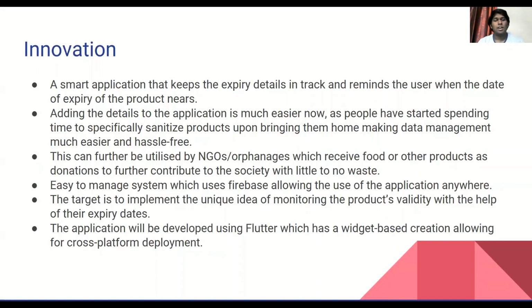And it will actually help in maintaining a proper flow of the entire data or any kind of information that is being produced. The target is to implement the unique idea of monitoring the product's validity, which is done with the help of the expiration dates. And since we are using Flutter for this development, we can expand this cross-platform. We could run the project not only in Android, but even in iOS mobiles as well.